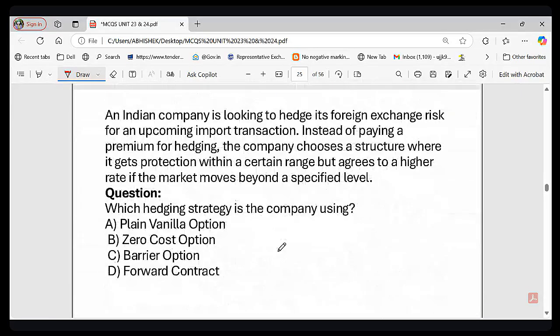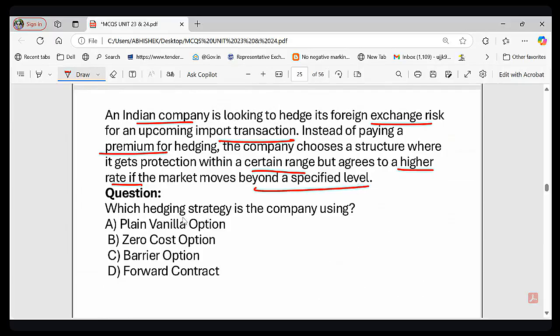Now let me switch our attention to the next question. Suppose an Indian company is looking to hedge its foreign currency exchange risk for an upcoming import transaction. Instead of paying a premium, it chooses a structure where it gets protection within a certain range, but agrees to a higher rate if the market moves beyond a specified level.